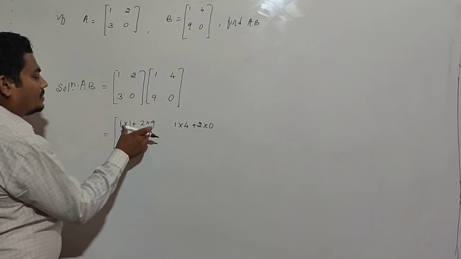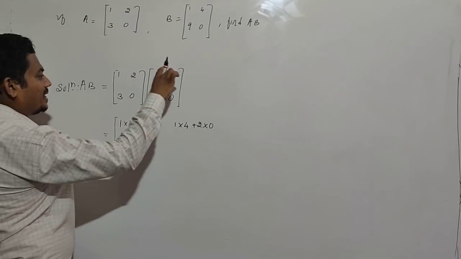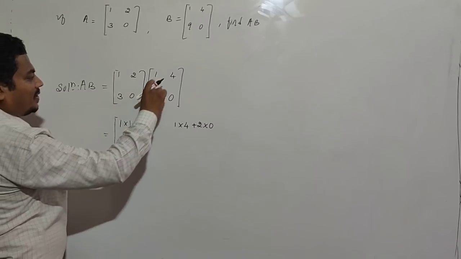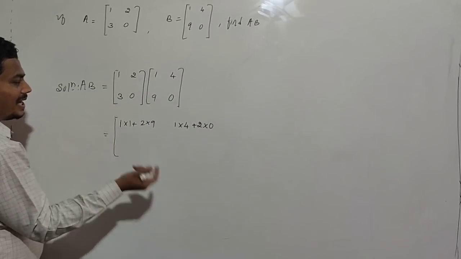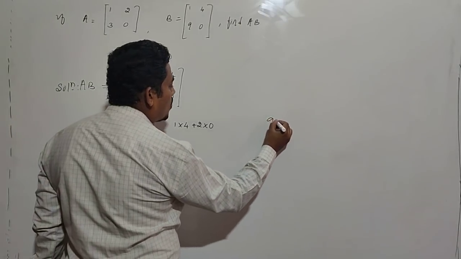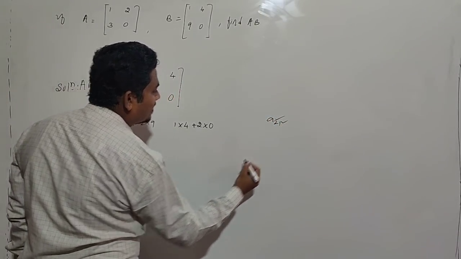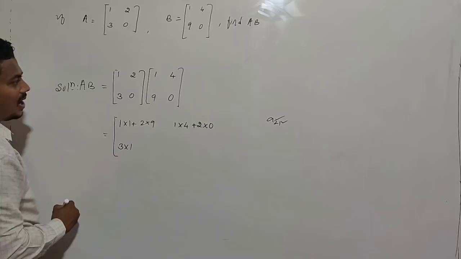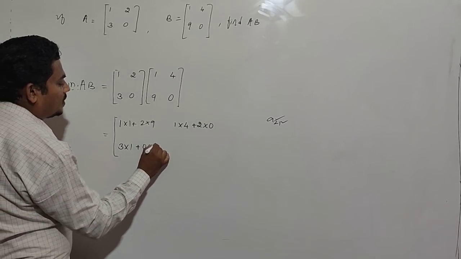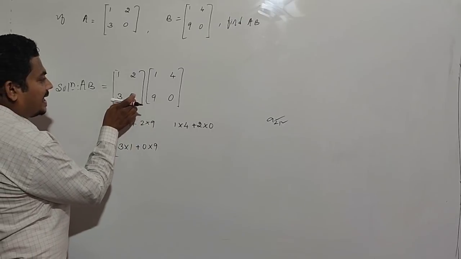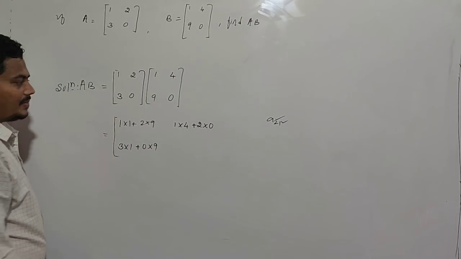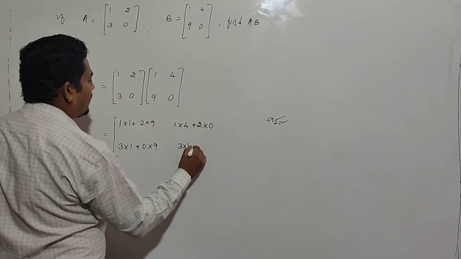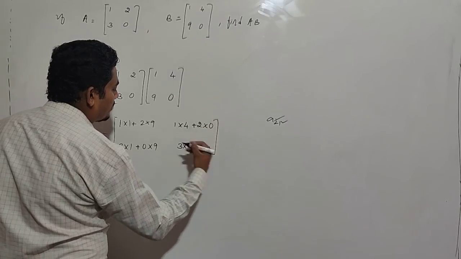Next, second row with first column gives the A 2 1 element: 3 into 1 plus 0 into 9. Next, second row with second column gives the A 2 2 element: 3 into 4 plus 0 into 0.